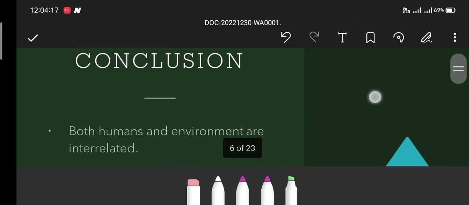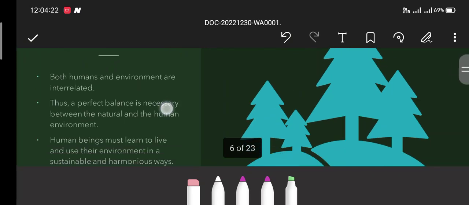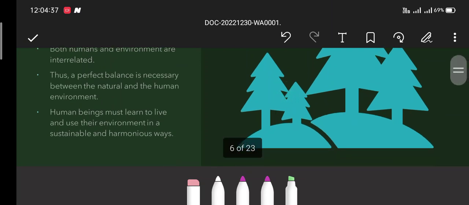Now, what is the conclusion behind it? Both humans and environment are interrelated. Both humans and environment are interdependent on each other. So, we need a perfect balance in the environment. Human beings must learn to live and use their environment in a sustainable way, in which they do not destroy the natural environment further.